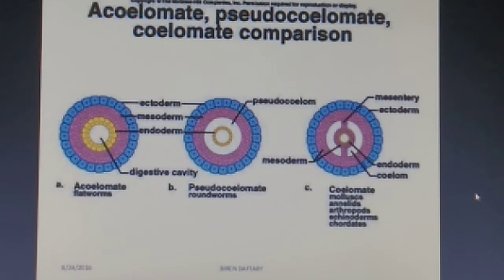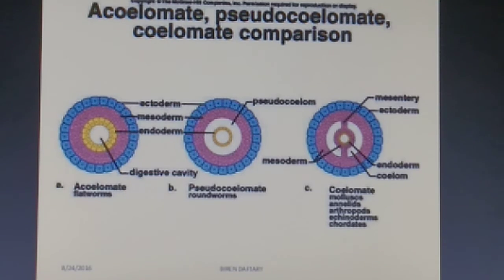So you can see here students, the comparison is being made between the acoelomates, pseudocoelomates and coelomates. The first one, in case of flatworm, is the acoelomate. This one is the digestive tract. This yellow one is the endoderm. This middle pink one is the mesoderm, and the blue one is the ectoderm. Now you can see here students, the mesoderm is a bit reduced in the pseudocoelomate, and this cavity is said to be pseudocoelom. The example you can see is in case of roundworms.